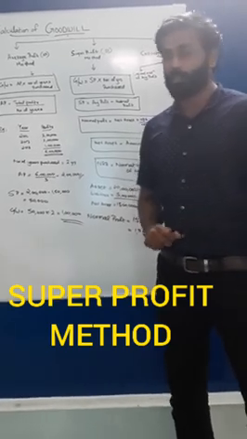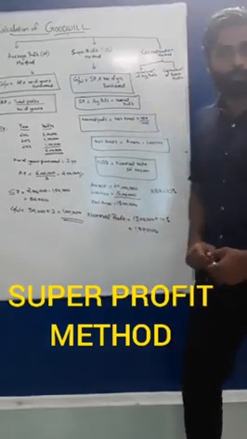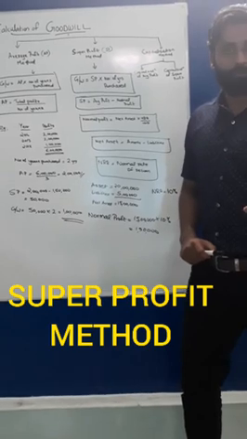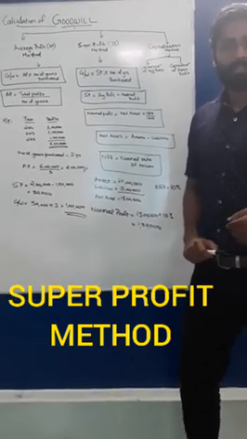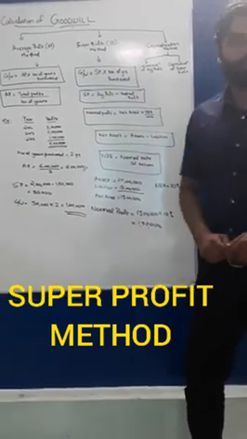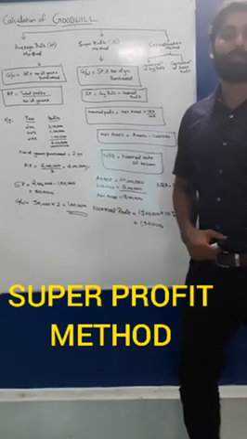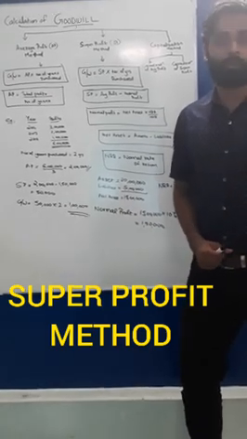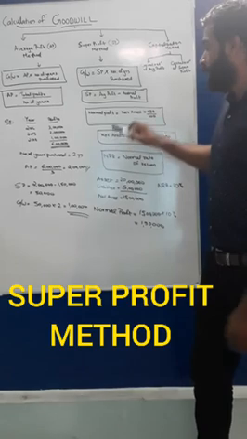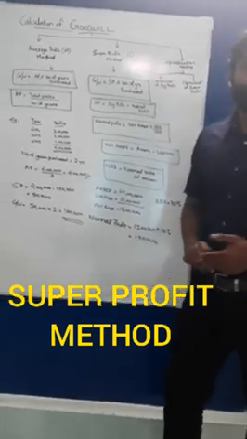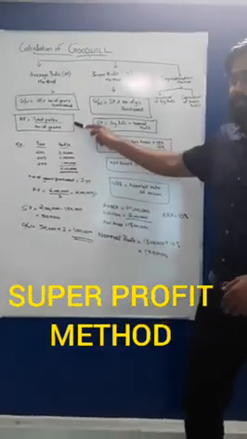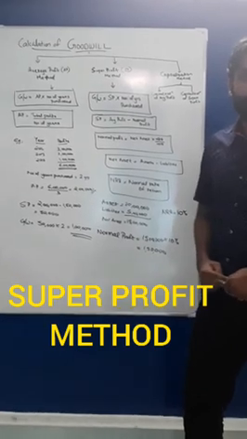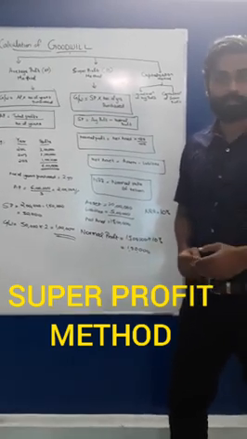So by formula, super profit is equal to your average profit minus the normal profit earned by your competitors investing the same amount. Okay, now you already know what is average profit. Average profit is equal to total profit divided by number of years.